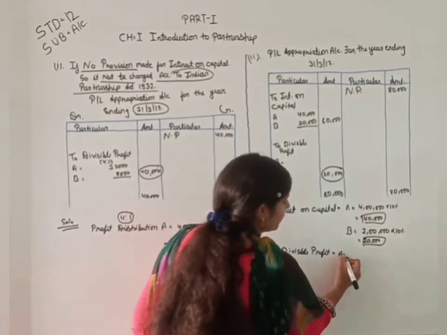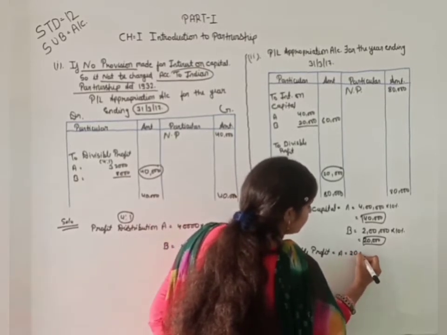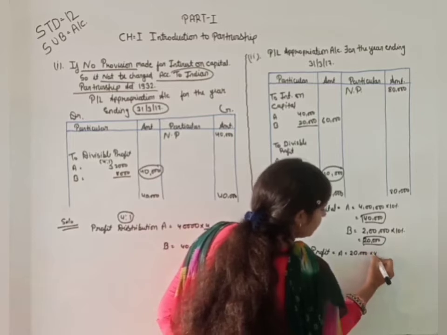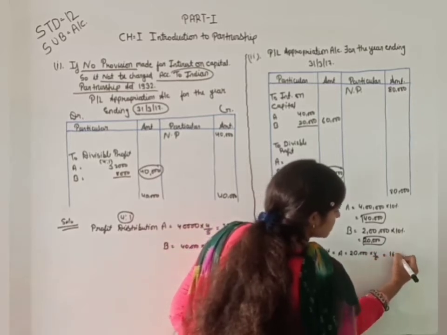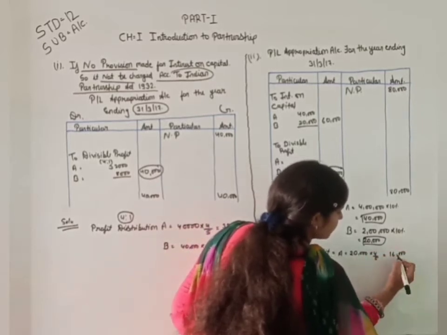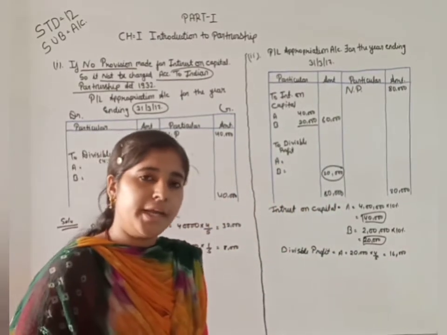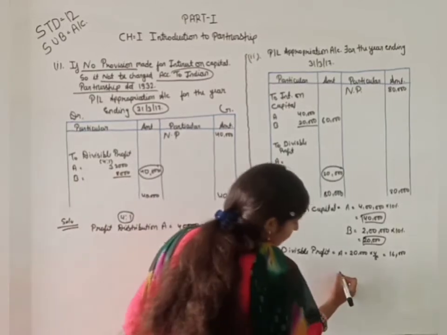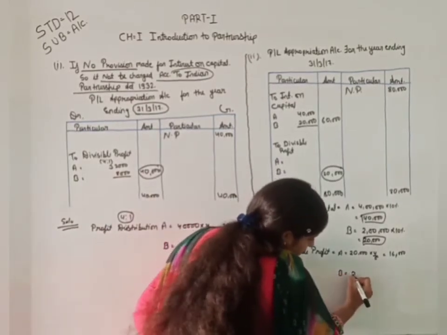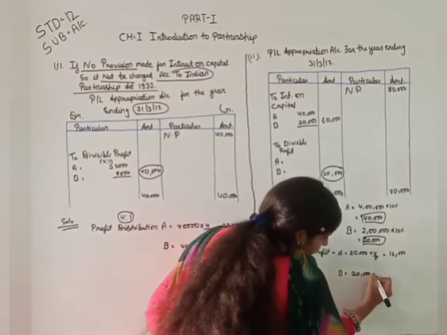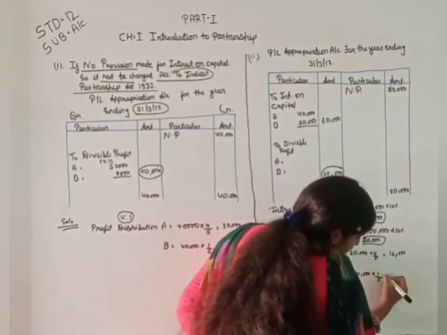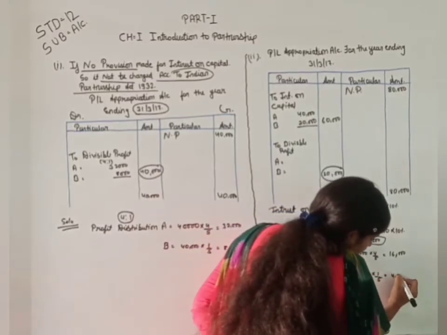For A, 20,000 into 4/5, so 16,000 is your answer. Means we distribute profit for partner A 16,000 and for B, 20,000 into 1/5. So here 4,000.